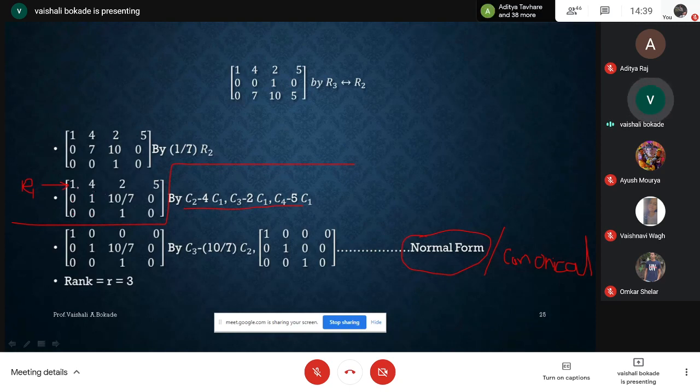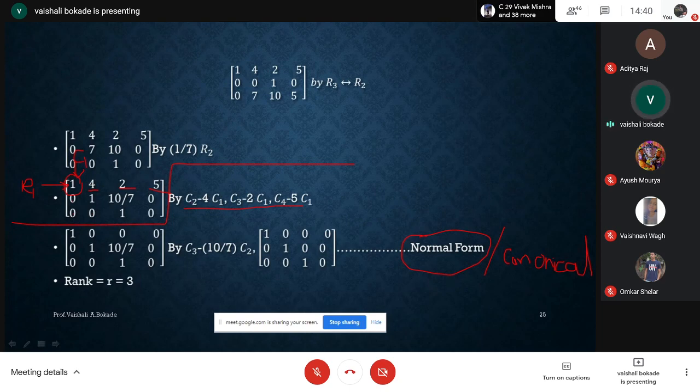In R1, what I require is the element at the 1 1 place to be 1. Except the 1 1 place, the other entries 4, 2 and 5, I have to convert to 0. For converting these entries in R1 to be 0, I am going to use column transformation. I am using C1 for converting these elements in R1 to be 0 except at one place.